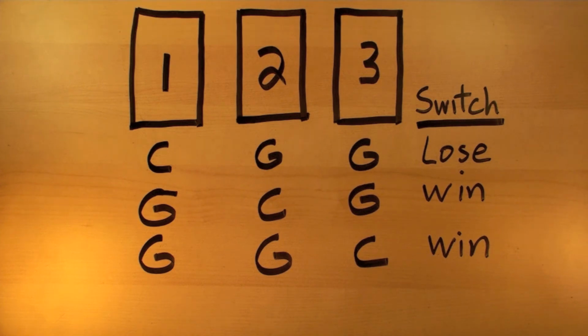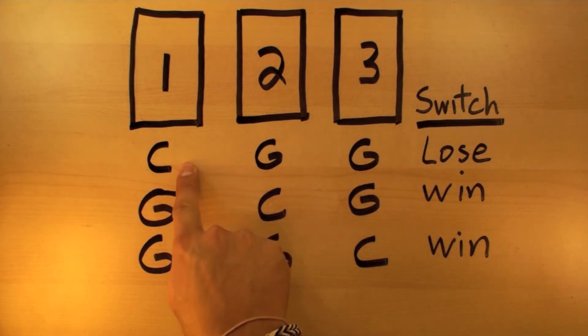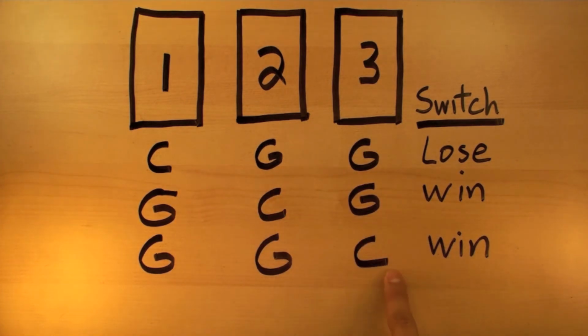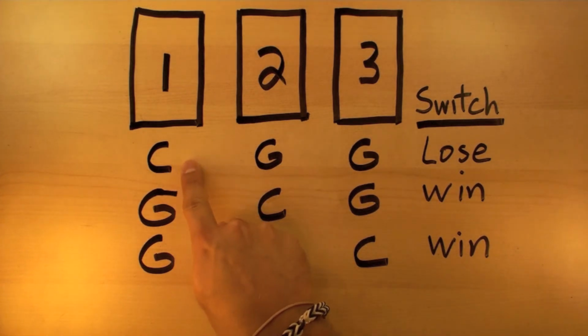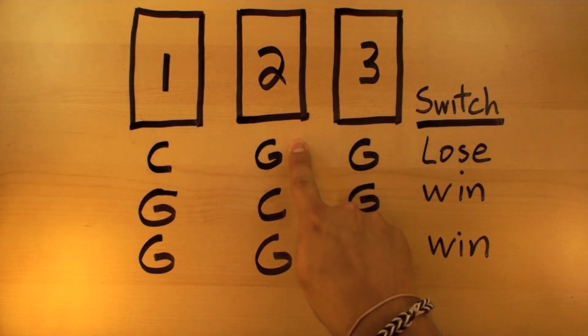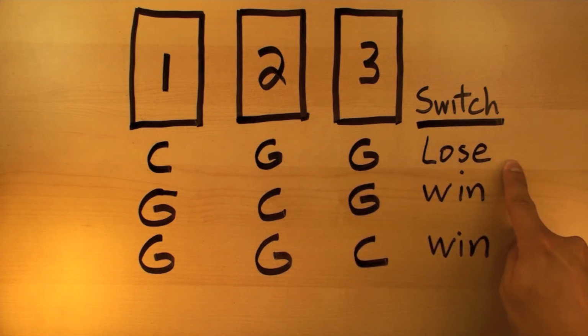Now we look at the 3 possible scenarios where we do switch. So this time again, we'll pick door number 1, and the car is either behind door number 1, door number 2, or door number 3, with goats behind the other ones. Well, if we choose door number 1 and the car is behind door number 1, then when Monty opens door number 2 or 3, we'll just say 2 in this example, then if we switch to door number 3, we're choosing one with a goat behind it, and we lose.